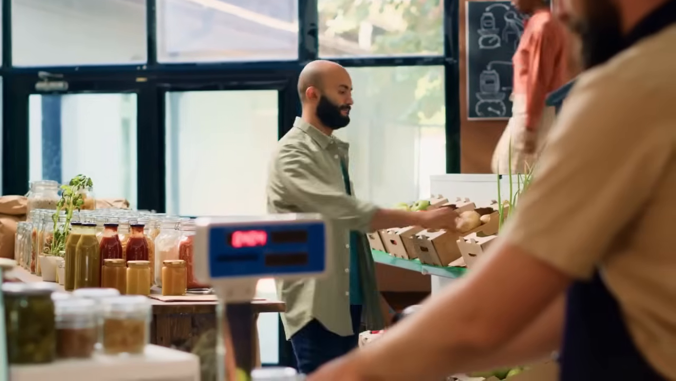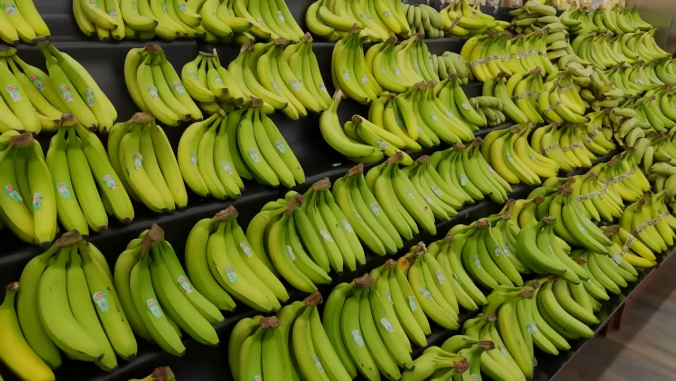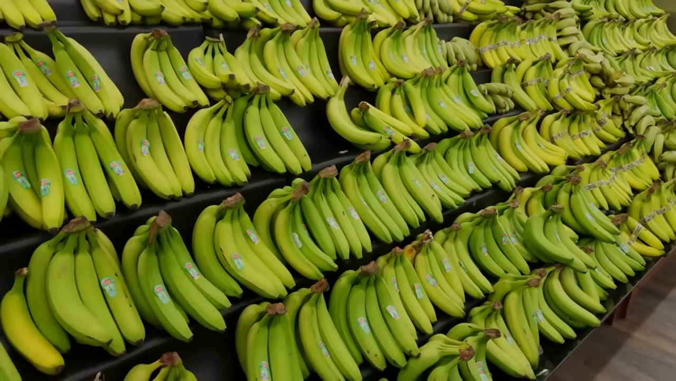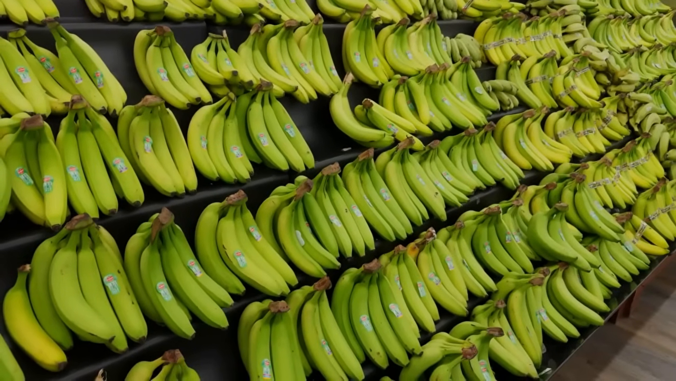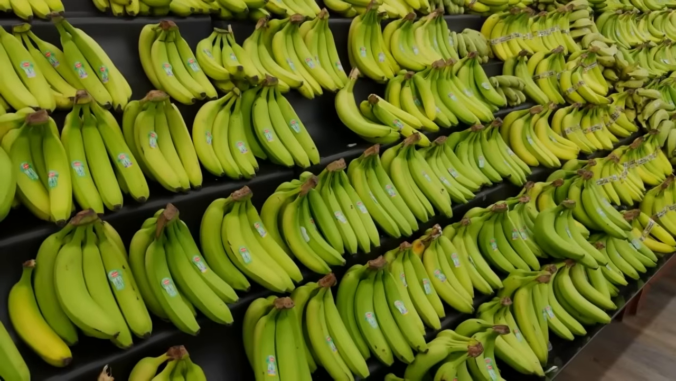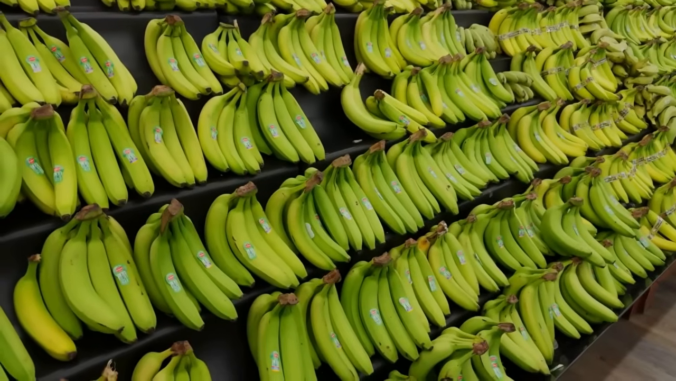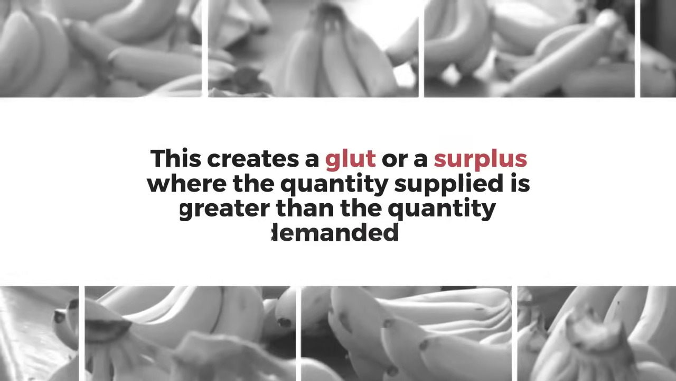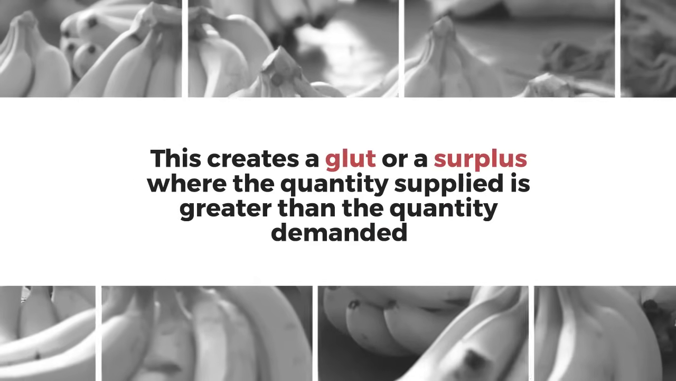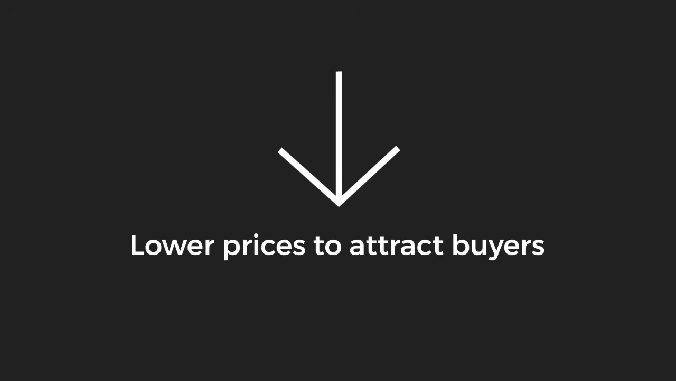Now, what happens if the price is above this equilibrium price? If bananas are priced too high, say $4 per kilogram, when the equilibrium is $2.50, producers will offer many bananas because they see high profits. But consumers will demand far fewer at that price. This creates a glut or a surplus where the quantity supplied is greater than the quantity demanded. What do sellers do in this situation? They're sitting on excess stock, so they are compelled to lower prices to attract buyers and clear their inventory. This downward pressure on price pushes the market back towards equilibrium.